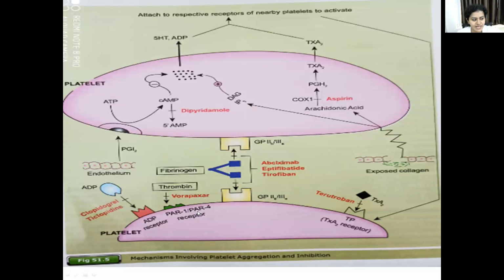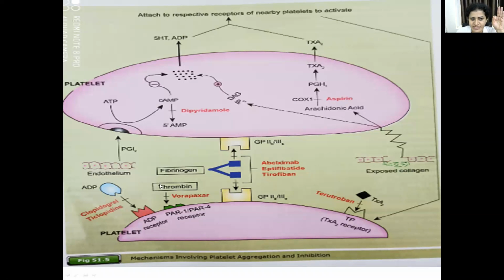So remember the antiplatelet drugs, these are the mechanisms. The first group, remember, dipyridamole. It inhibits the phosphodiesterase enzyme. So there will be no conversion of cyclic AMP to 5' AMP, this cyclic AMP remains, it does not get degraded, and it inhibits platelet aggregation. The second group is aspirin. It inhibits the cyclooxygenase enzyme. There will be no formation of thromboxane A2, and this thromboxane A2 cannot come and bind to these TP receptors, and it prevents platelet aggregation.